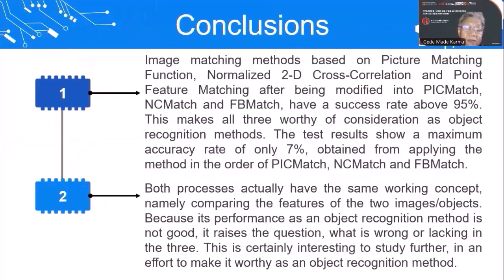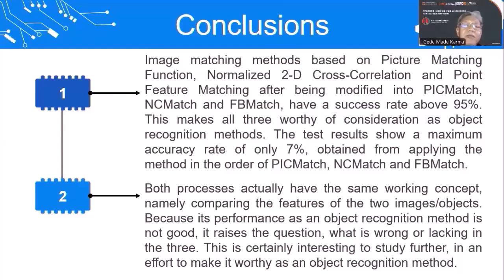Based on the result of the experiment and the previous discussion, it can finally be concluded. First, the image matching methods based on the feature matching function, normalized cross-correlation and point feature matching after being modified into PIXMAC, NC-match, and FB-match, have a success rate above 95%.